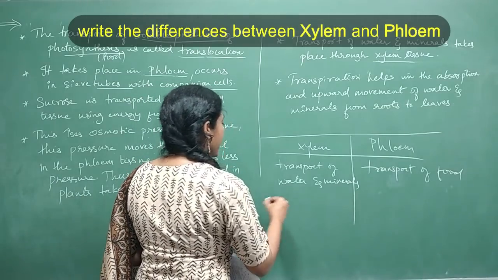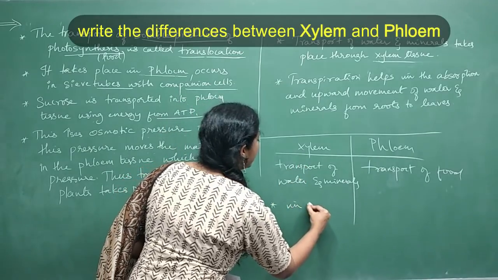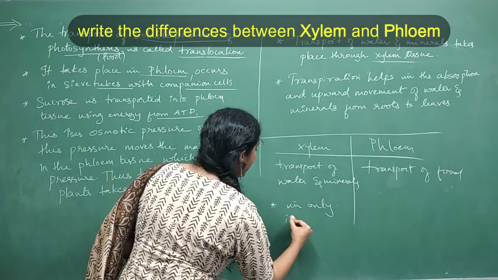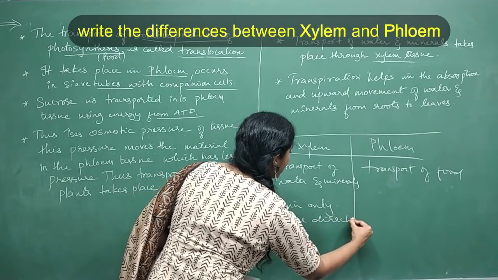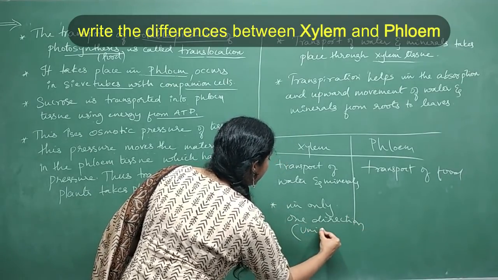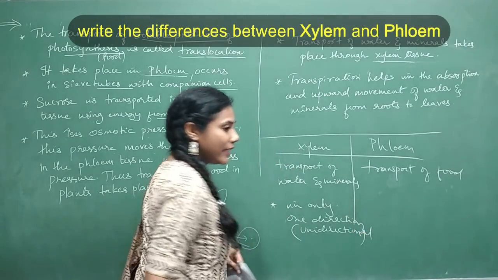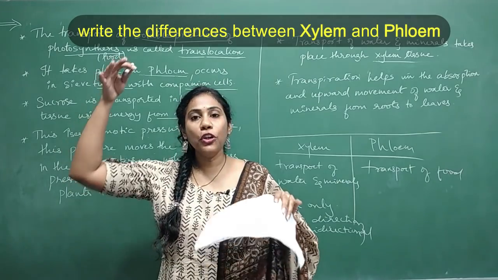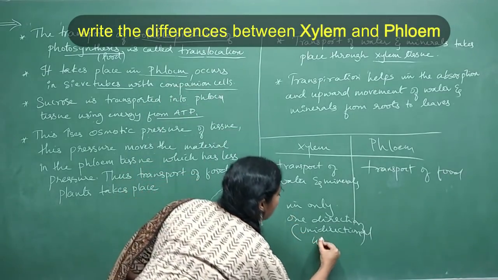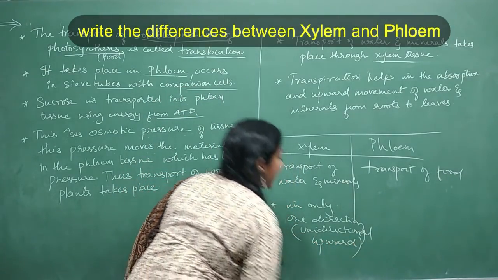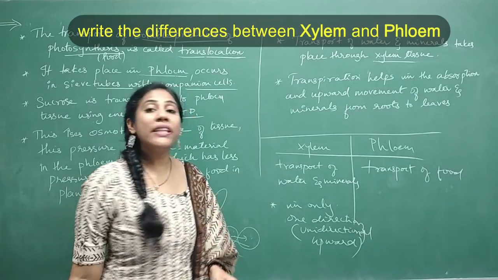And the second one is, in the xylem tissue, the water moves in only one direction. We call this unidirectional. So in which direction would the water move in a plant body? Water has to move from root to leaves, isn't it? All parts of the body. So that means the water will move in upward direction. In only one direction water can move in a plant. So we say the movement is unidirectional.